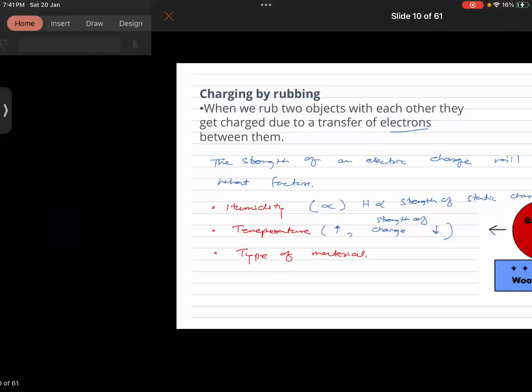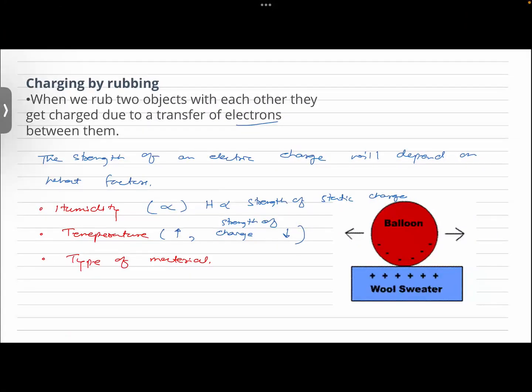There were three ways by which charge can be transferred from one body to another, right? One way is by rubbing, by friction. Friction between two bodies will transfer charge from one body to another. It's not necessary that the two bodies be conductors. When you look at a balloon and the woolen sweater, are they conductors? No, they are not conductors, but still charges are transferring between them. Getting it now, guys?